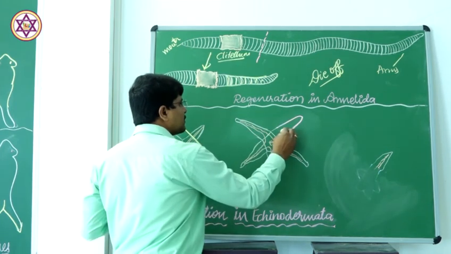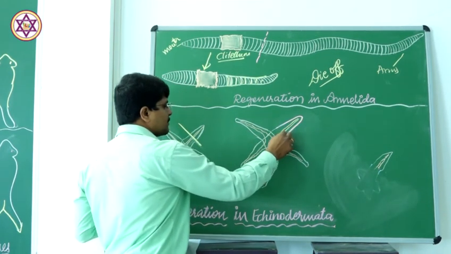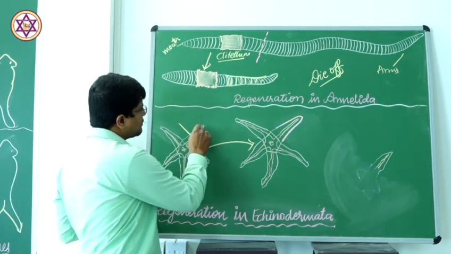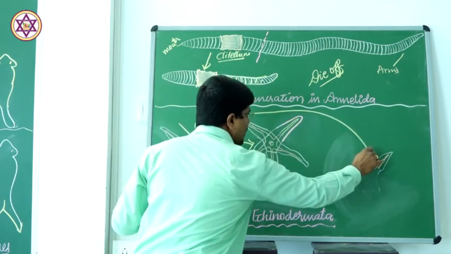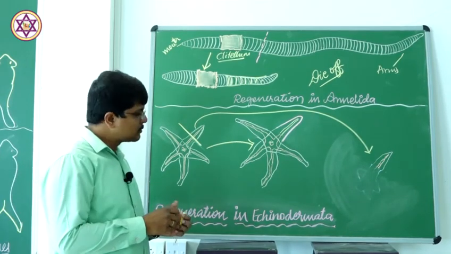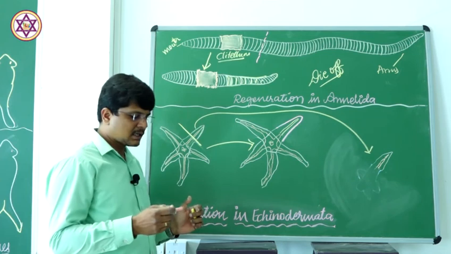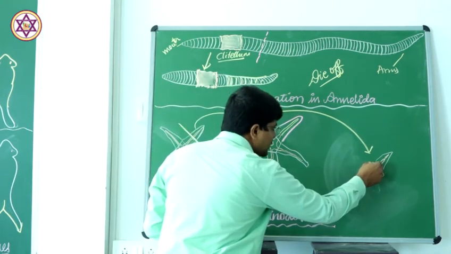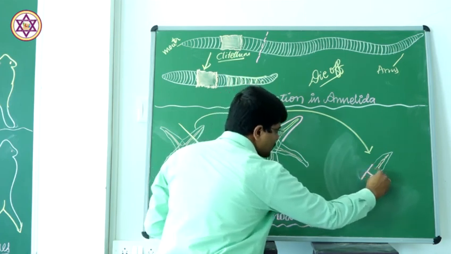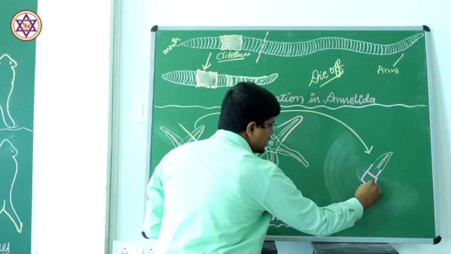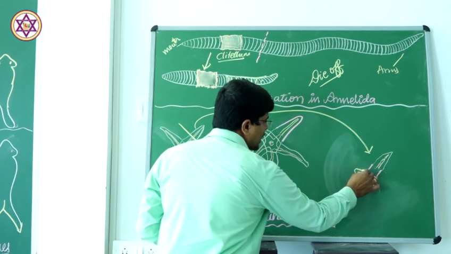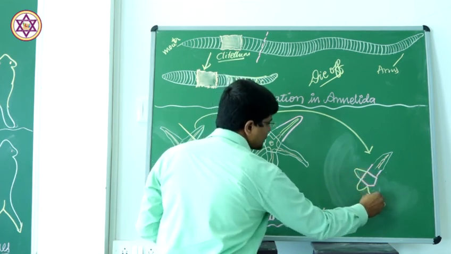A newly constructed arm brings about a new individual. In a similar way, a small fragment of the arm also has the capability to regrow the entire animal. Initially, this particular fragment arm grows the central disc, and later there will be budding of the arms in this group.